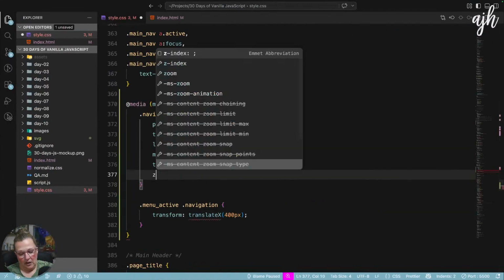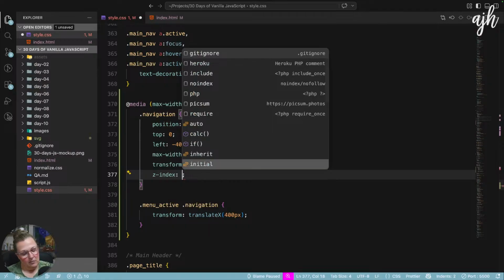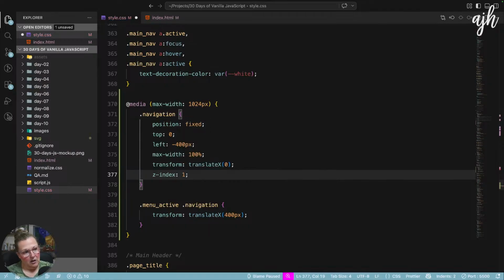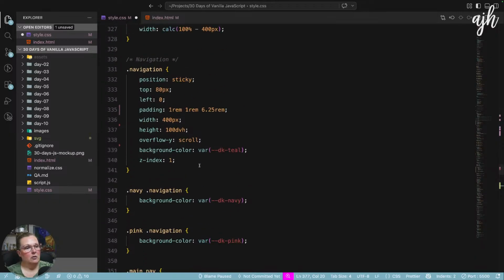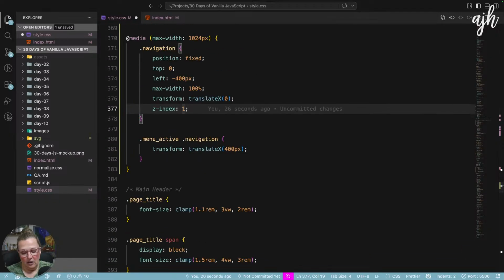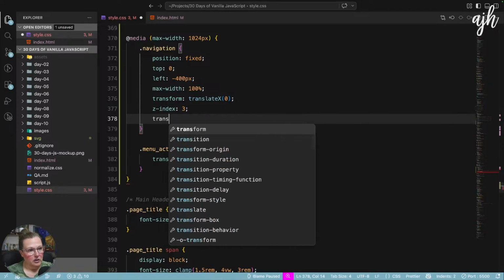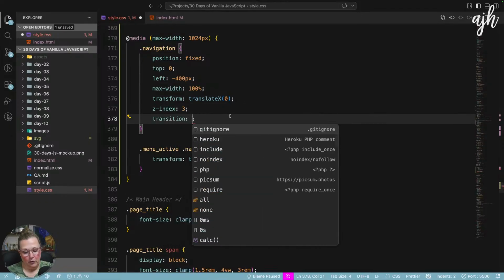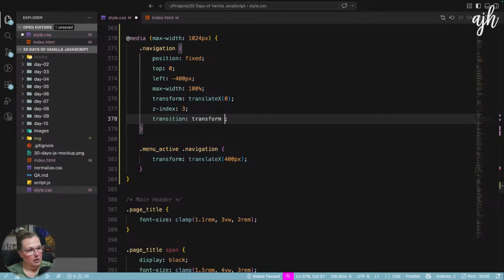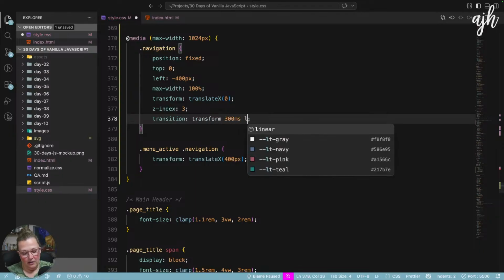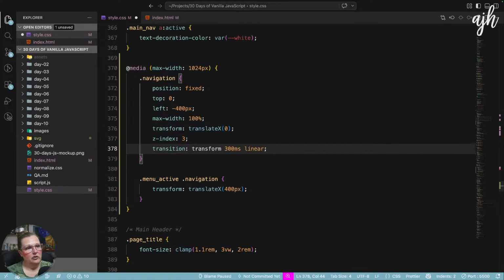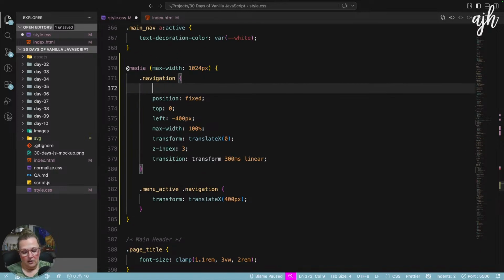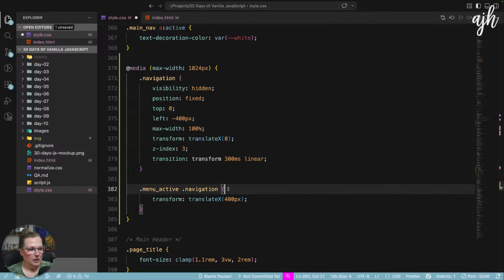We also need to give this a z-index. What's our z-index here? 1. We actually need it to be, I think, 2 or 3. I'm going to set it to 3. We can adjust that if we need to. We can also transition the transform, 300 milliseconds. I like to do a linear transition. We also need to make sure that this is visibility hidden because we don't want it to be accessible by a screen reader.